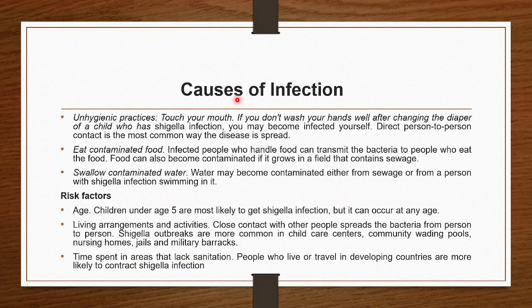Now coming to the causes of infection. It is transmitted by the fecal oral route, because it is a bacteria of the Enterobacteriaceae family, and it resides in the human intestine. So the causes of infection will also be unhygienic practices, eating contaminated food or contaminated water. So these are the causes of infection.